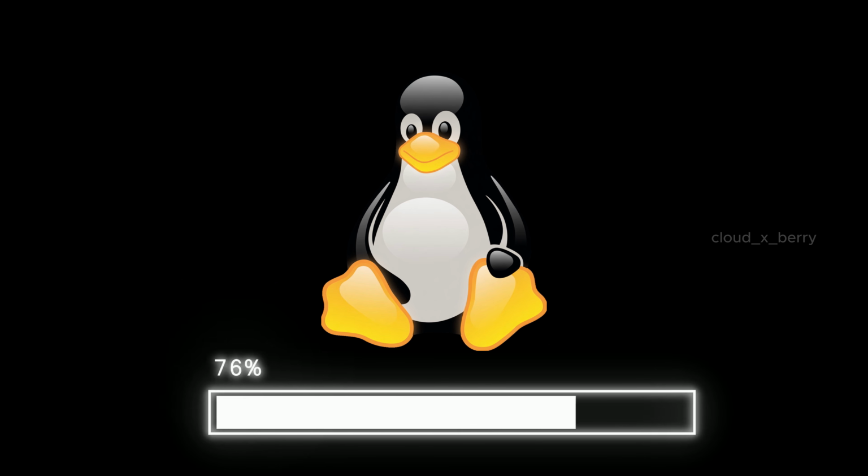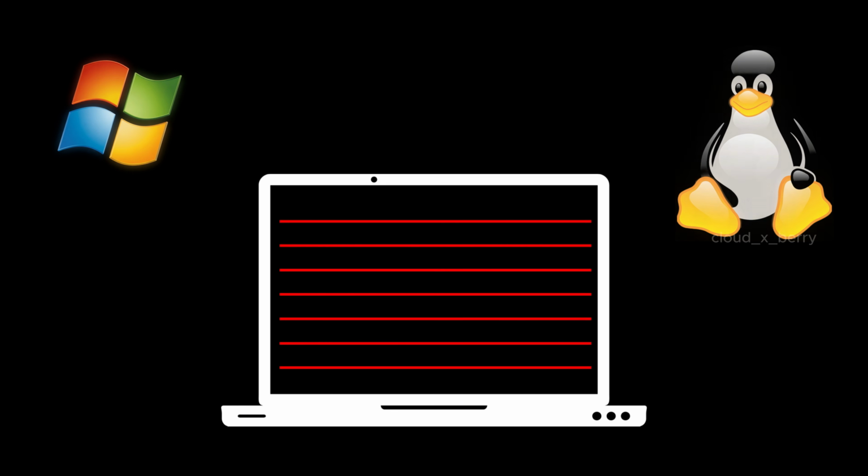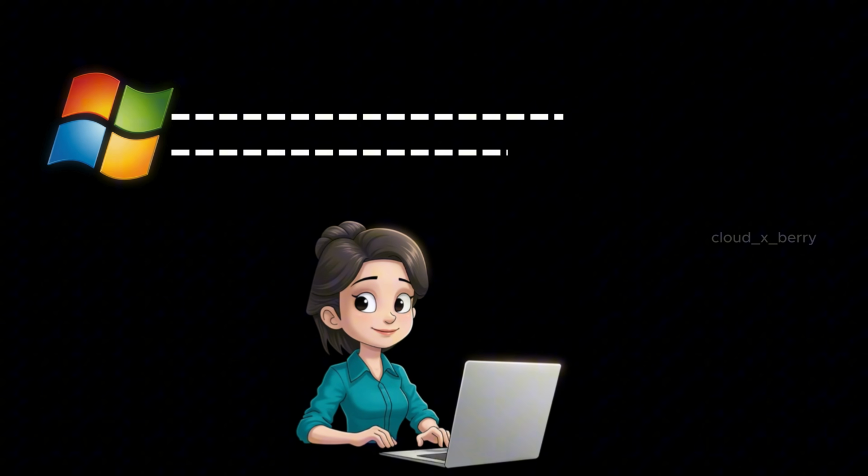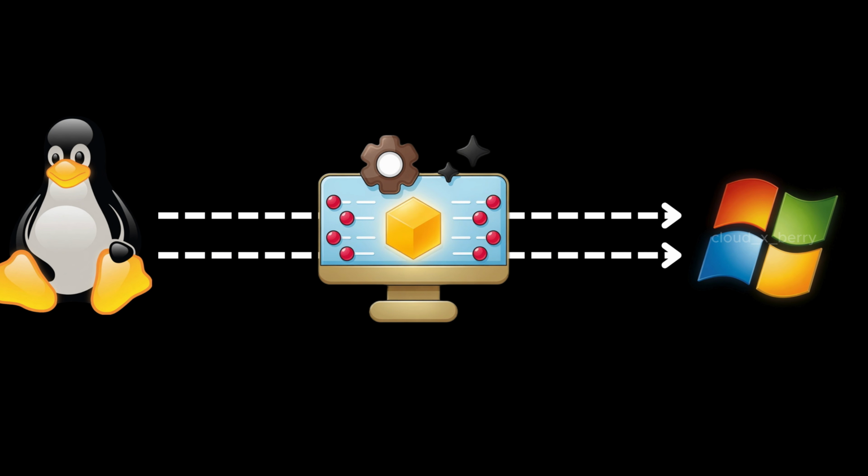Now how do you install it? You have a few options. You can install Linux alongside Windows, so when your computer starts, you choose which one to open. Or you can completely replace Windows with Linux. Or you can run Linux inside Windows using a virtual machine.